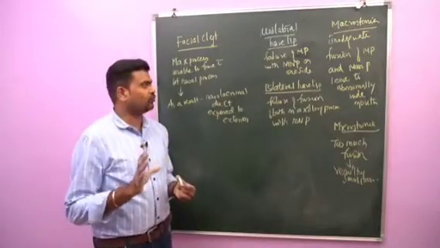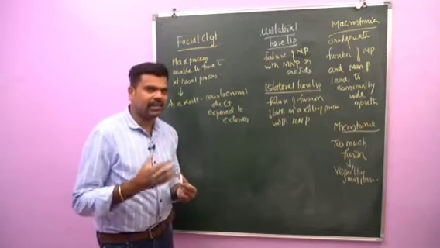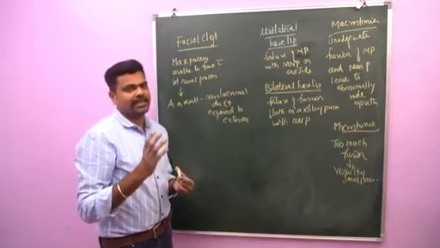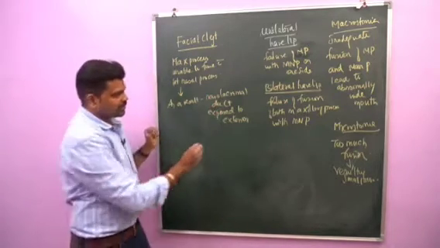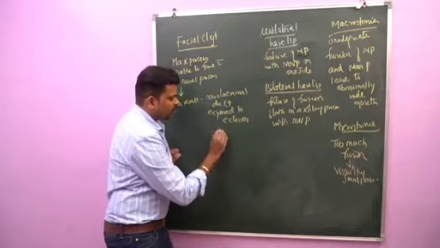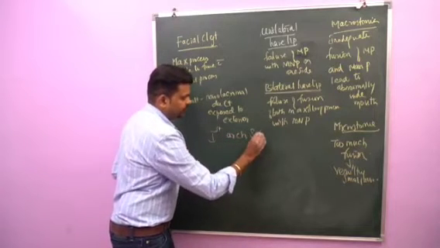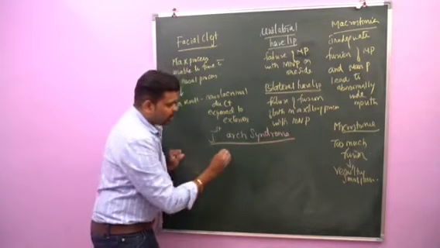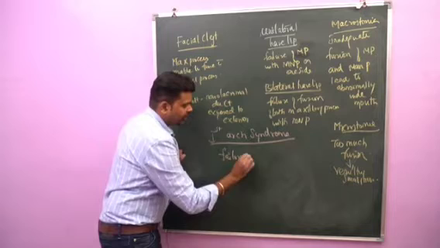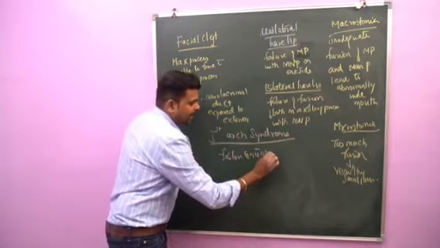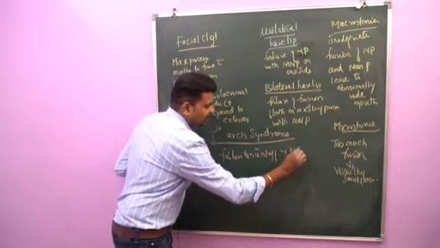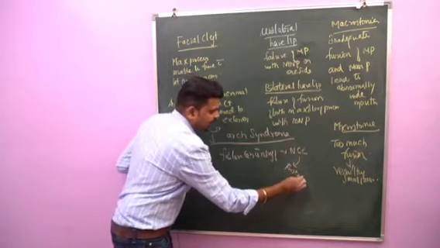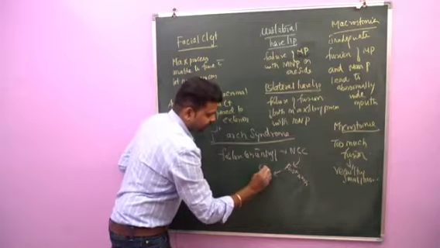So we finished the development of the face. Next we'll go to the clinical anomalies. You just want to know some clinical anomalies related to the development of the face. First, which is very, very important, is called first arch syndrome. This first arch syndrome is mainly due to failure, or insufficient migration, of neural crest cells to the first arch, especially during the 4th week.